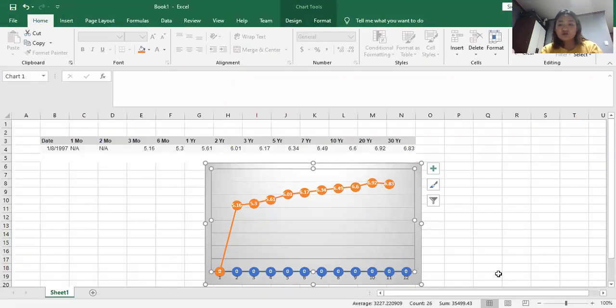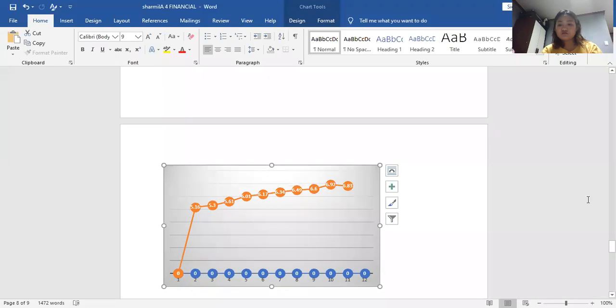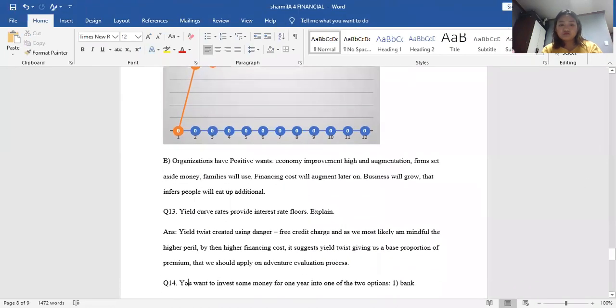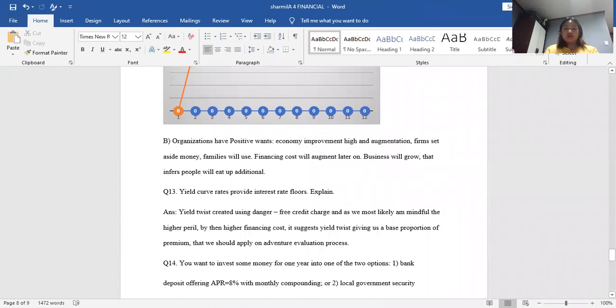As you can see, according to the question, I plotted this graph. My date of birth is January 8, 1997. So you can see here that the organization has positive expectations: economic improvement is high, and people will use money set aside.